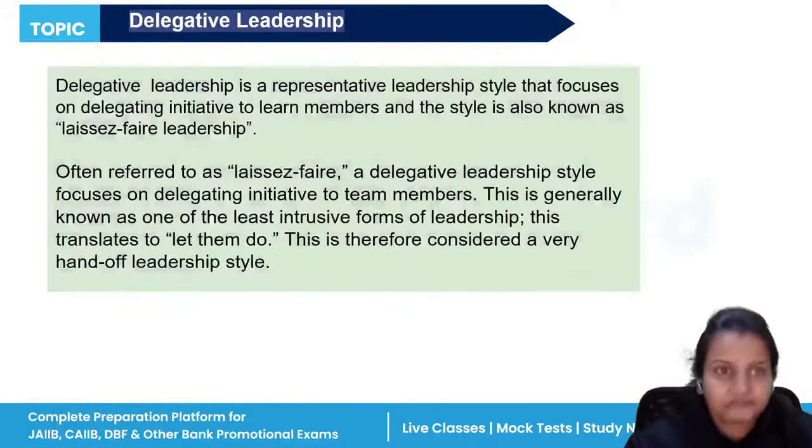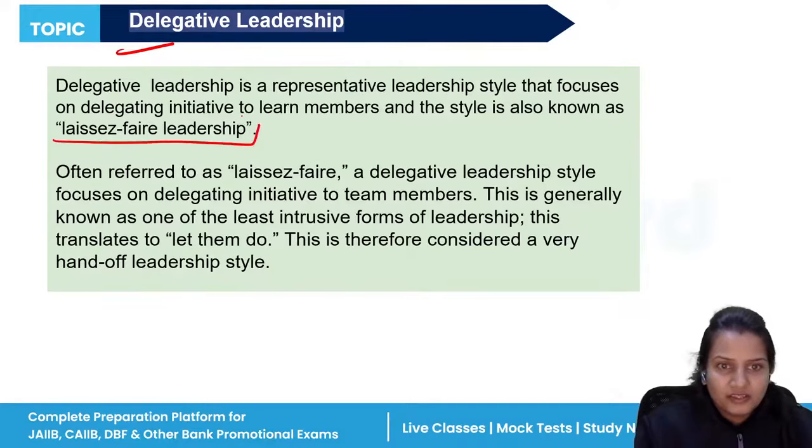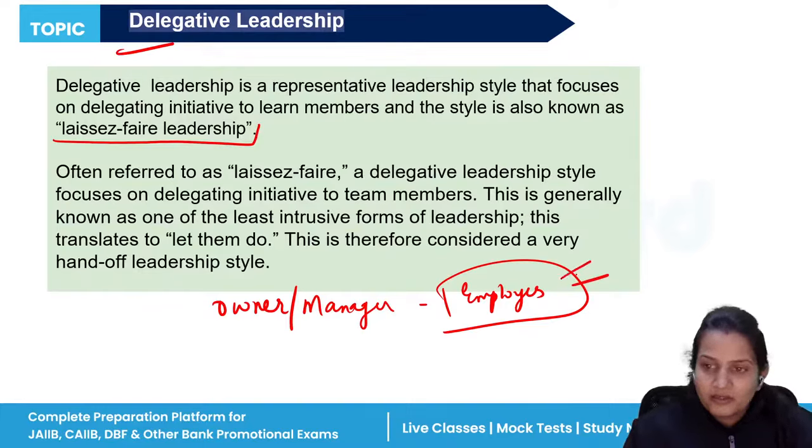Very important. Now, delegative means what? Another major famous name for delegative is laissez-faire leadership. It means the owner or the manager is saying, let them have the freedom. Whom? Employees. Let me also see how they are performing in the organization.